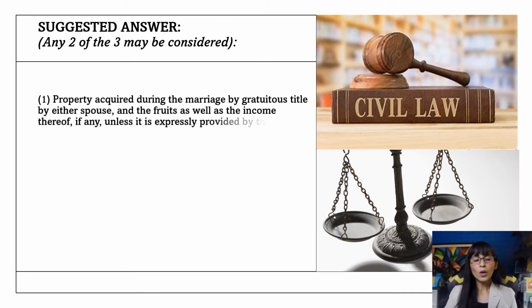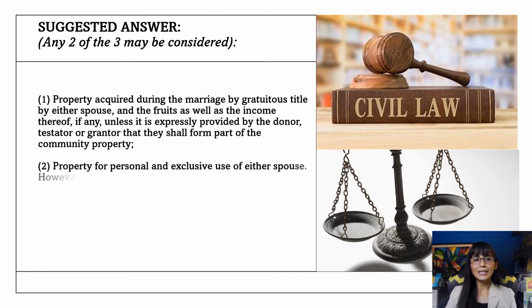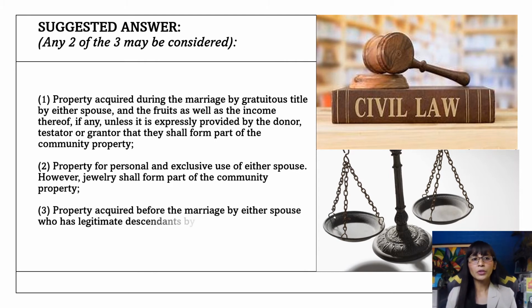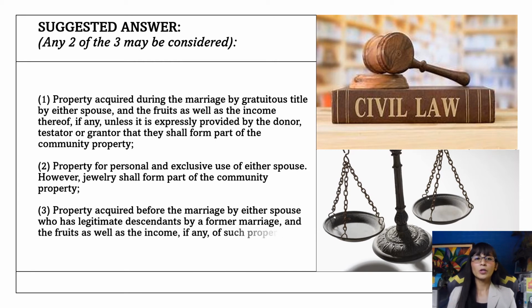Number 1, property acquired during the marriage by gratuitous title by either spouse and the fruits as well as the income thereof, if any, unless it is expressly provided by the donor, testator, or grantor that they shall form part of the community property. Number 2, personal property for personal exclusive use of either of the spouses. However, jewelry shall form part of the community property. And number 3, property acquired before the marriage by either spouse who has legitimate descendants by a former marriage, and the fruits as well as the income, if any, of such property.